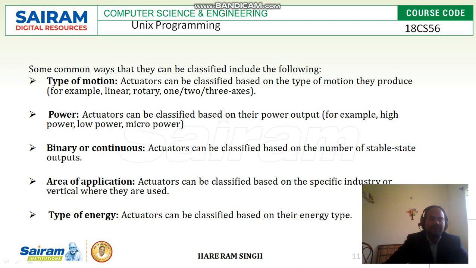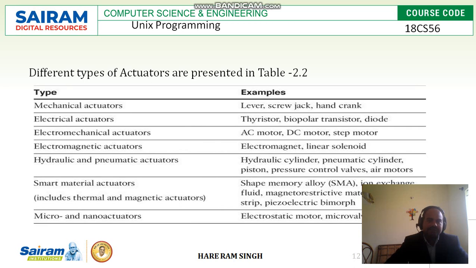Next one, area of application. Actuators can be classified based on the specific area, industry, or vertical where they are used. Then energy type. Actuators can be classified based on their energy. Some actuators function on their own energy, and some need a continuous power supply to function.